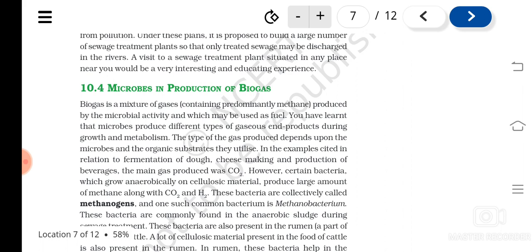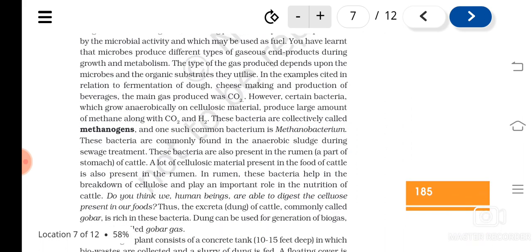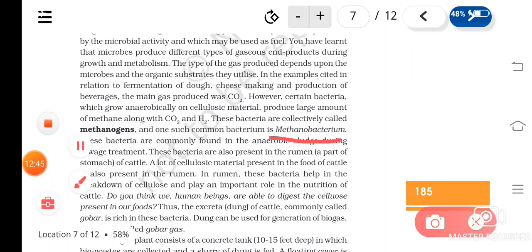Understood? And one such type of bacteria is known as methanobacterium. Methanobacterium is a kind of methanogen only. So what are the major gases they produce? Methane, carbon dioxide and hydrogen.